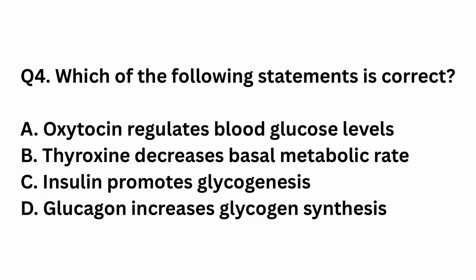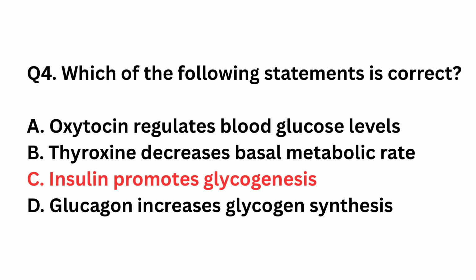Question number 4. Which of the following statements is correct? Oxytocin regulates blood glucose levels. Thyroxine decreases basal metabolic rate. Insulin promotes glycogenesis. Glucagon increases glycogen synthesis. The right answer is option C. Insulin promotes glycogenesis. Insulin promotes the conversion of glucose to glycogen, that is glycogenesis. Thyroxine increases basal metabolic rate and glucagon promotes breakdown of glycogen.